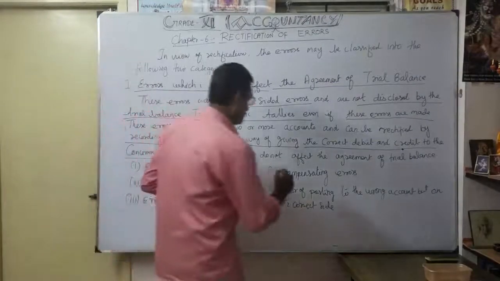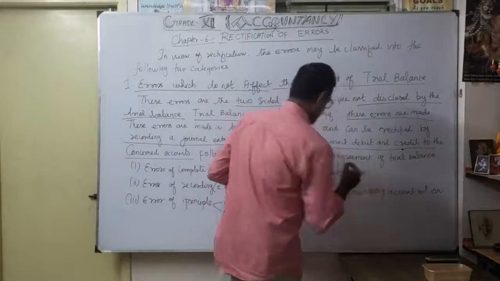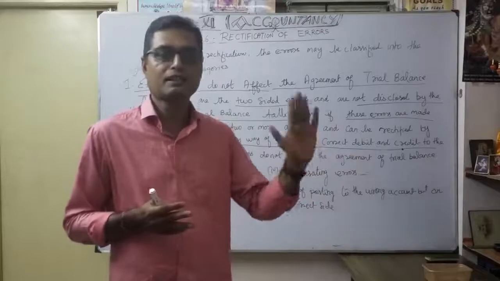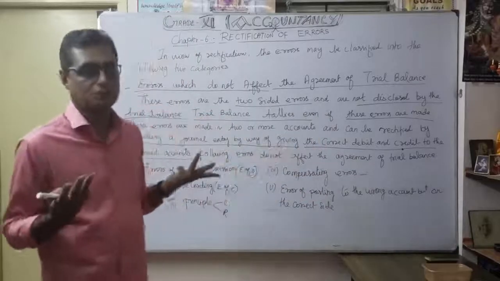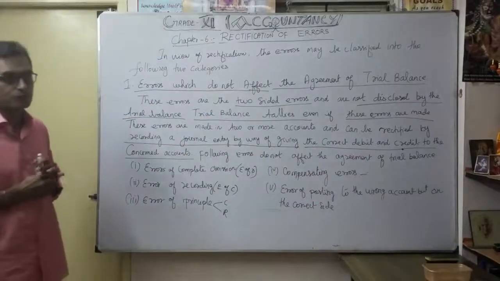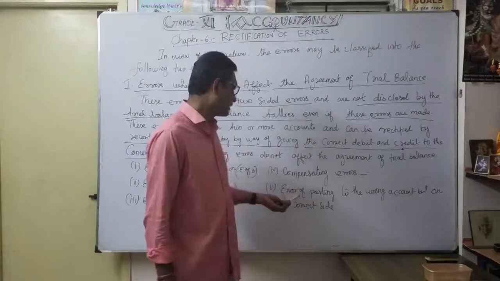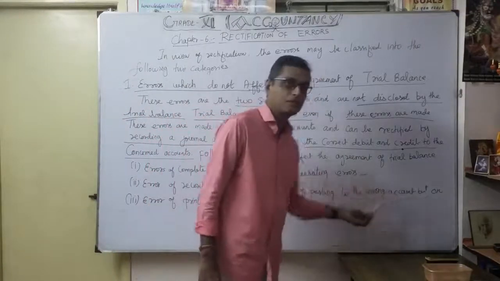The fourth one is compensating error, just discussed. Because errors occurred on both the debit and credit sides, they naturally cancel out, so it never affects the trial balance. Finally, error of posting to the wrong account but on the correct side.